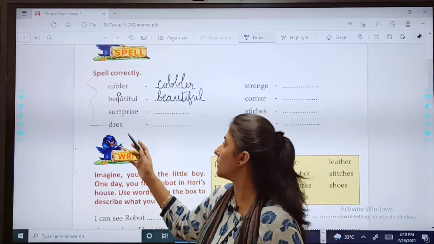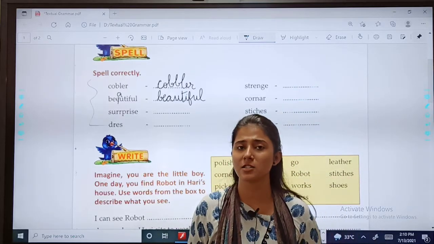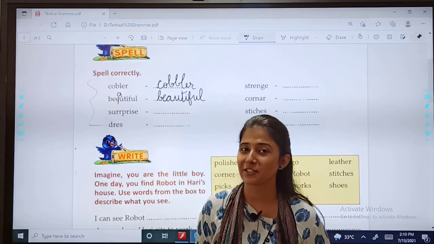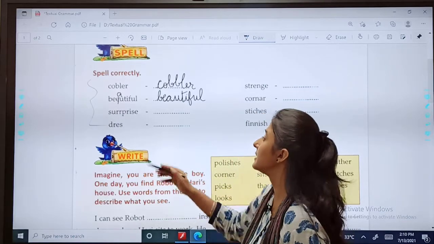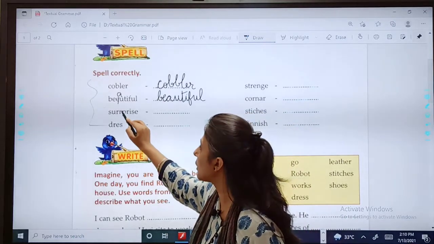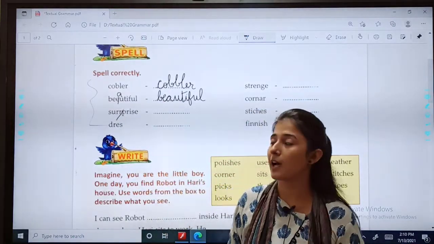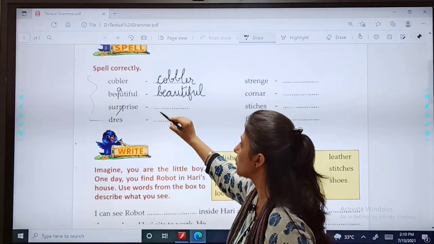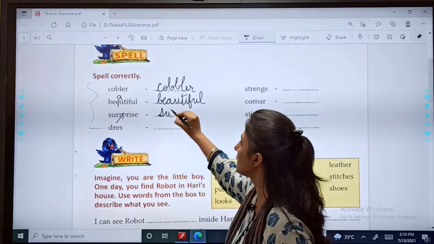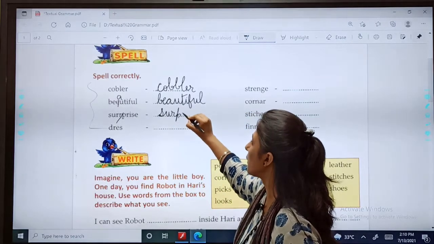Then the third word, surprise. What is written? Surprise. But what is the mistake, children? Yes, here they have written double R. Now double R will not come, only a single R will come. So we just have to write the correct spelling in the space here. Okay.